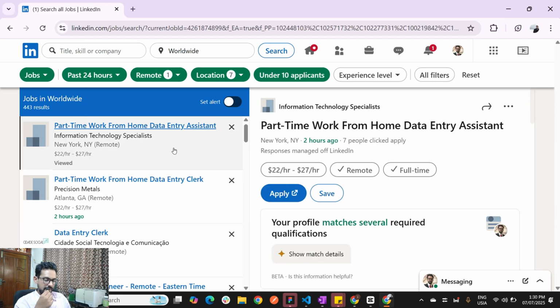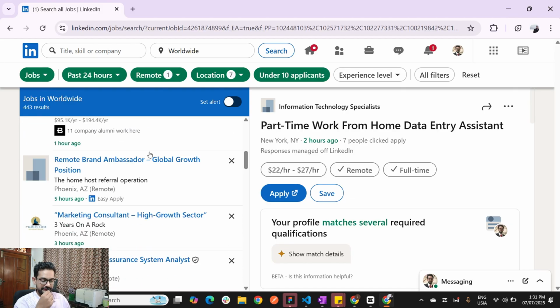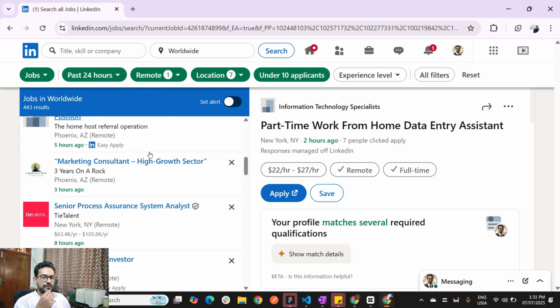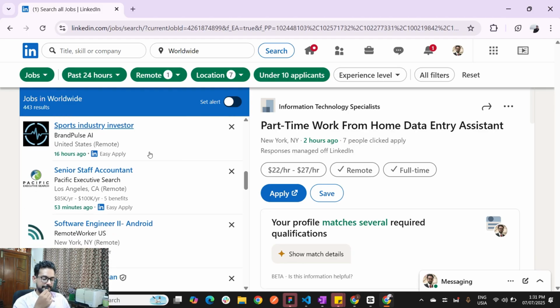And then you can see that there are a lot of opportunities, around 443 opportunities appear, which are actually remote based and contain very less applicants. So this is going to keep you apart from rest of the applicants from all over the world.